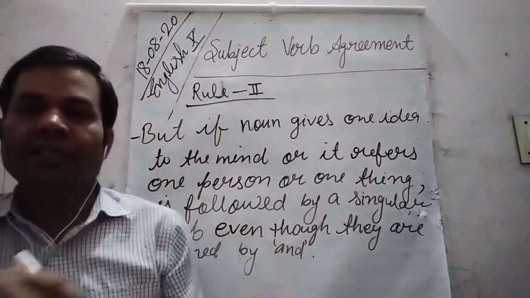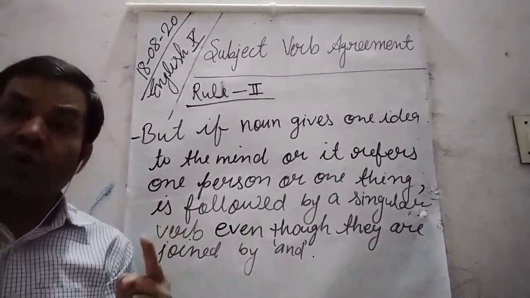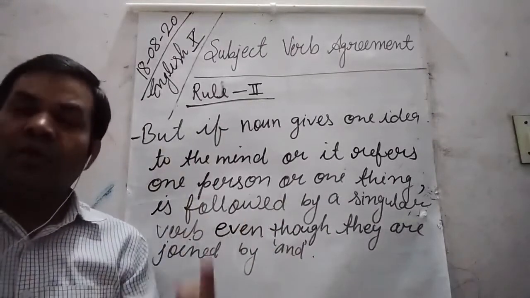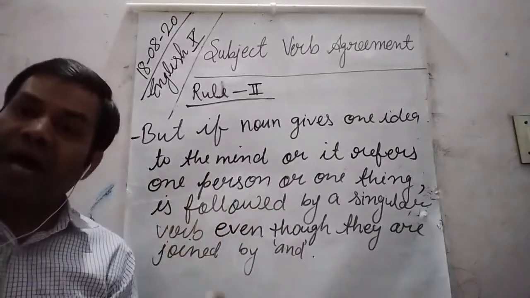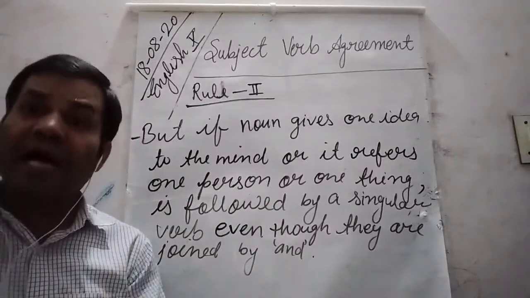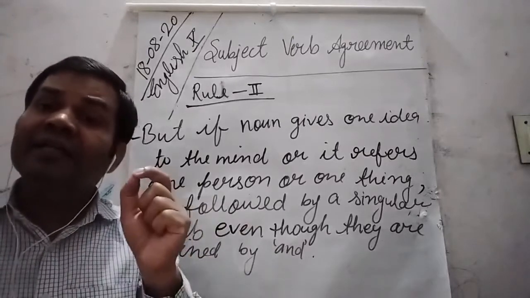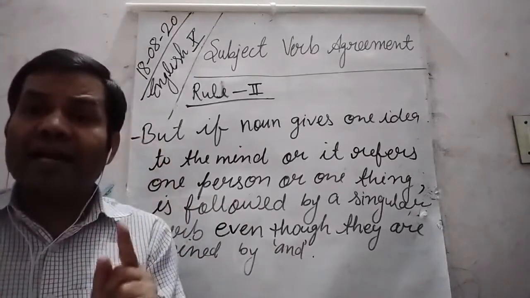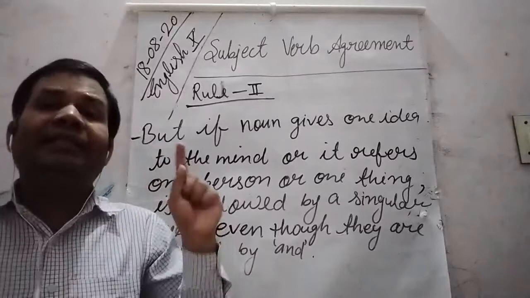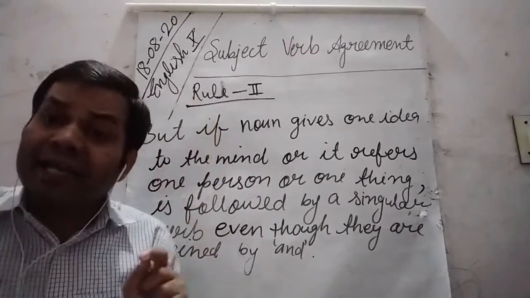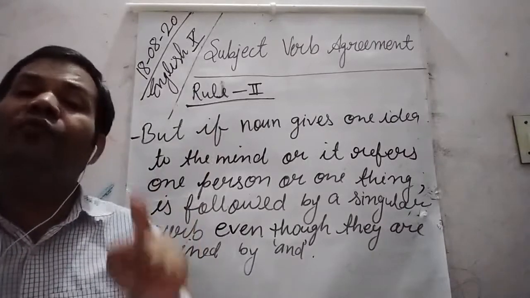So this rule says, if two or more nouns are joined by and, but the subject gives one idea to the mind, it means that the subject gives the idea of one unit.